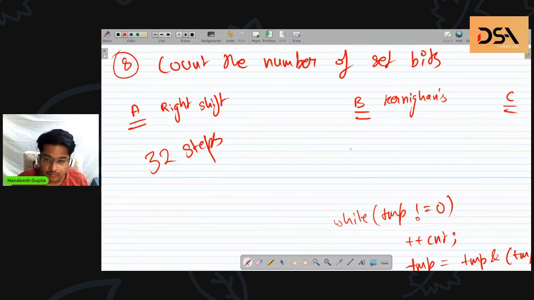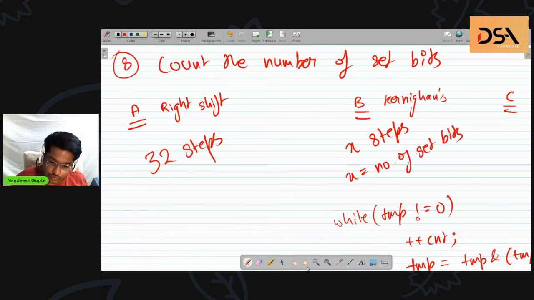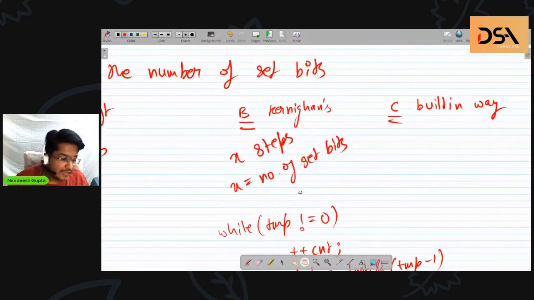But in this method, we'll be using only x steps, where x is the number of set bits. So this method has a variable runtime according to the number of set bits. If you have 4 set bits, the loop will run only 4 times. If you have 64 set bits, the loop will run 64 times.